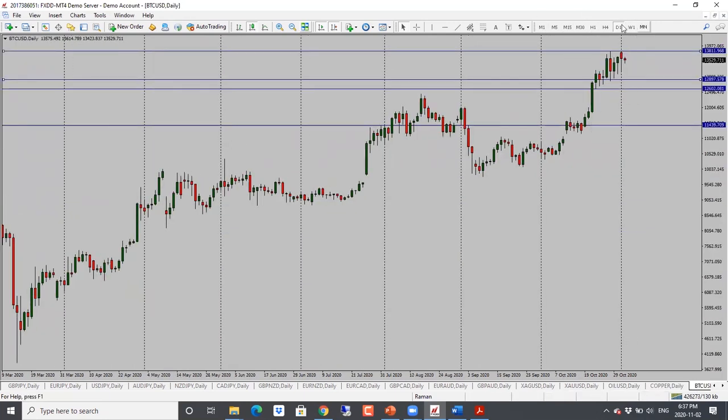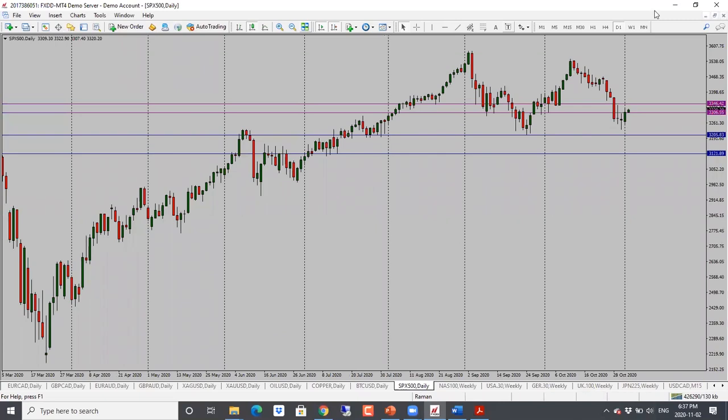Bitcoin here. Bitcoin is still sideways here. It's still having trouble going through the resistance here. And if it holds below 13,800, we're likely to see a drop towards 12,900 here. So bias here is neutral for Bitcoin as well.